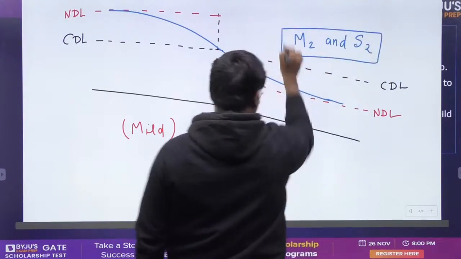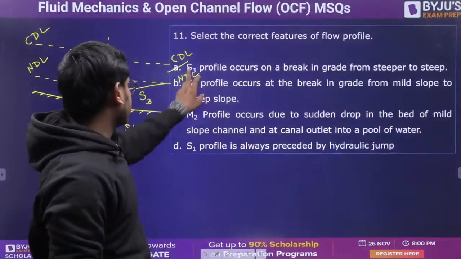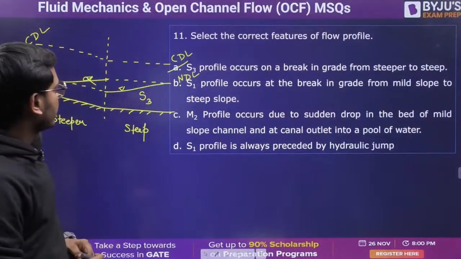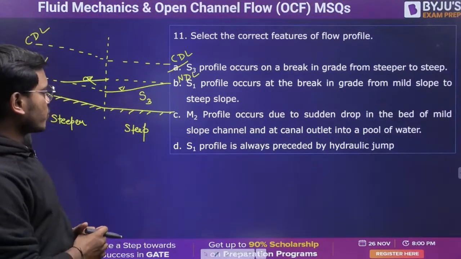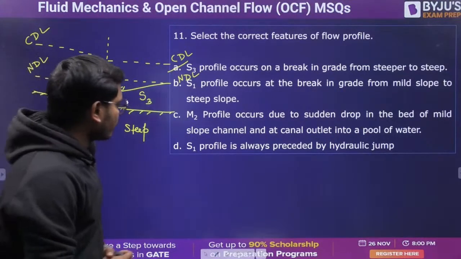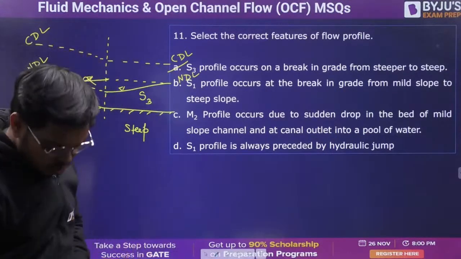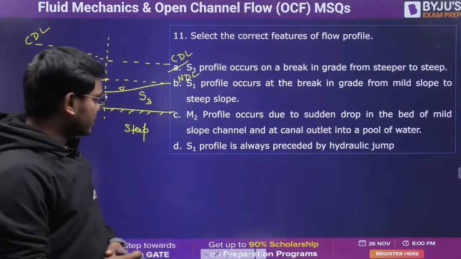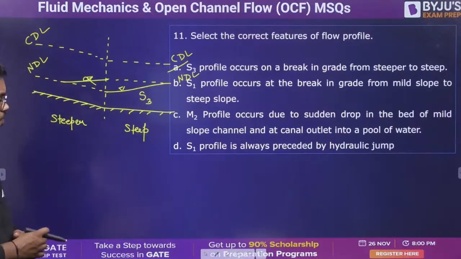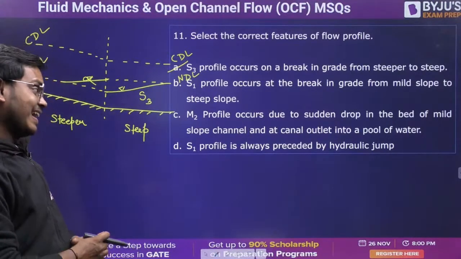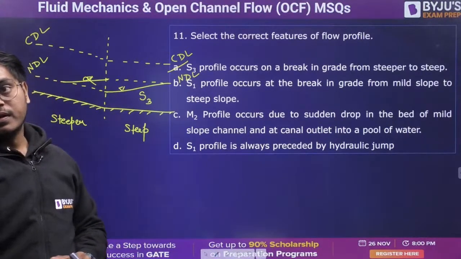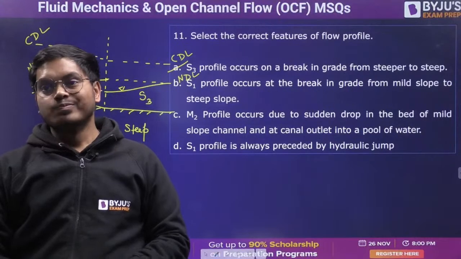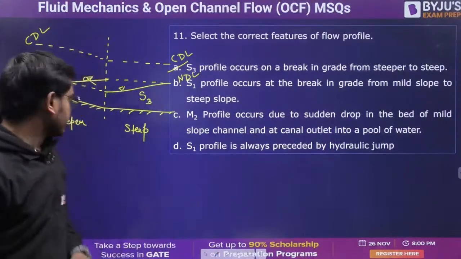What they have said in option S1? Oh, definitely it is wrong. Right. Next is the M2 profile. M2 profile occurs due to a sudden drop in the bed of a mild slope channel and at a canal outlet pool of water. Answer. Let me talk about this.